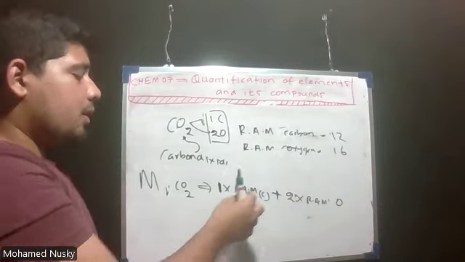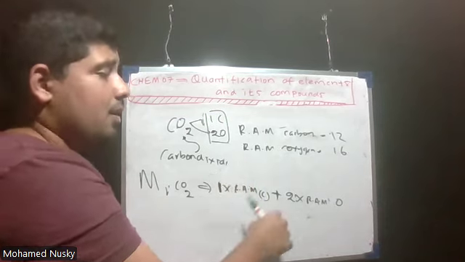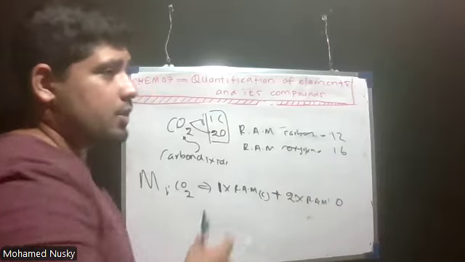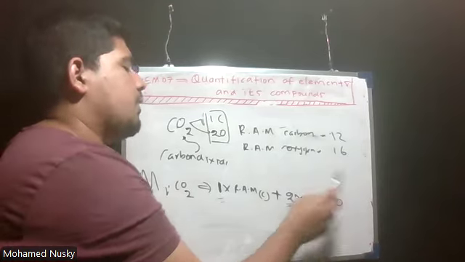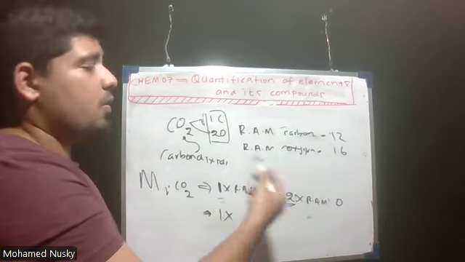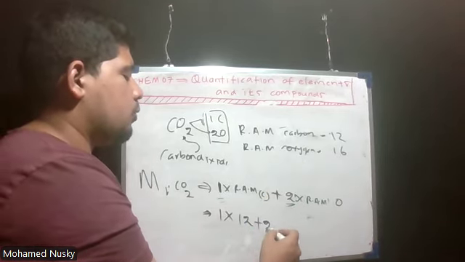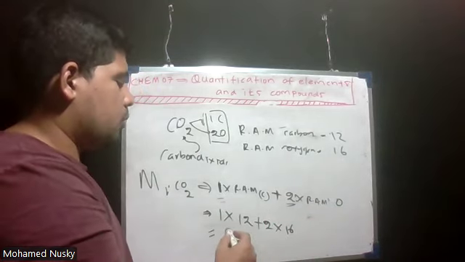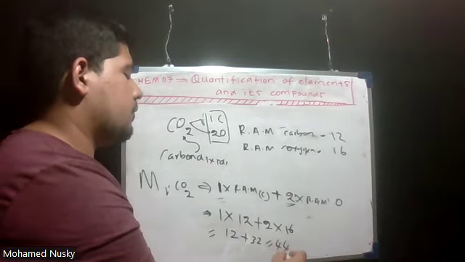Here, how many carbon atoms are there? 1, so you should put 1. 1 into the relative atomic mass of carbon, plus how many oxygens are there? 2 oxygens are there. Therefore, 2 into the relative atomic mass of oxygen. 1 into 12 is 12, plus 2 into 16 is 32. So you will get 44.